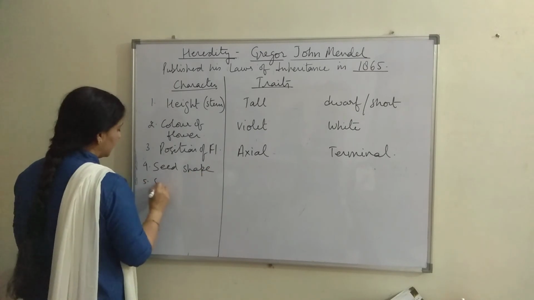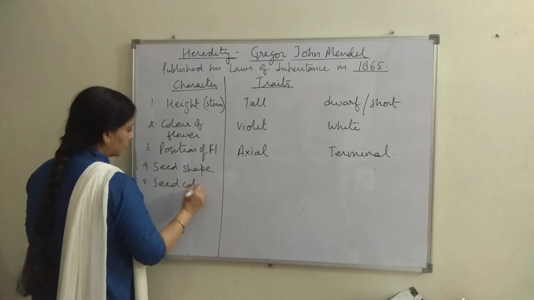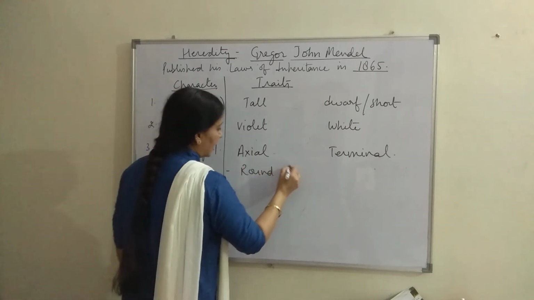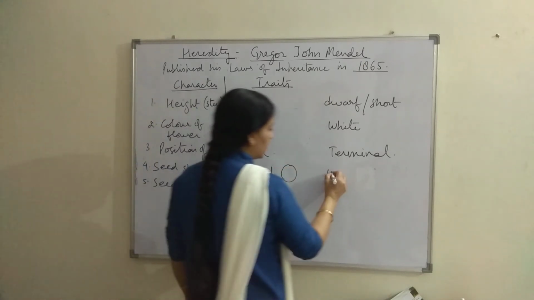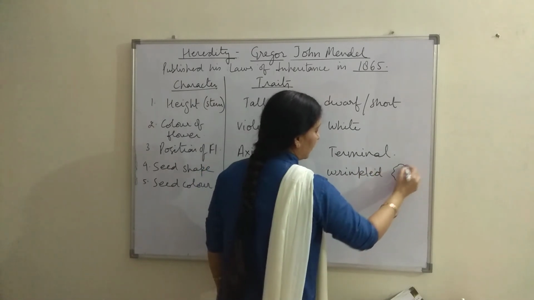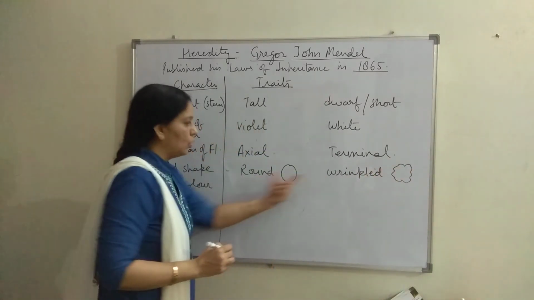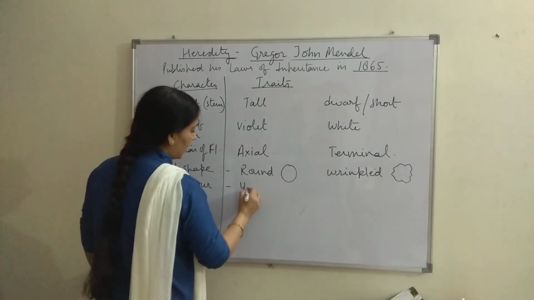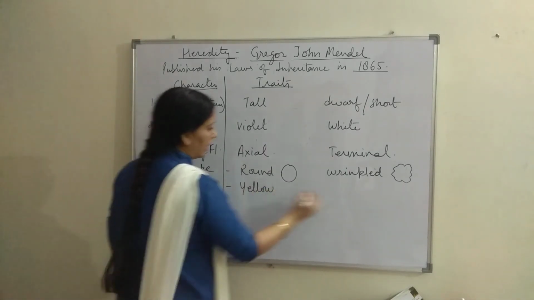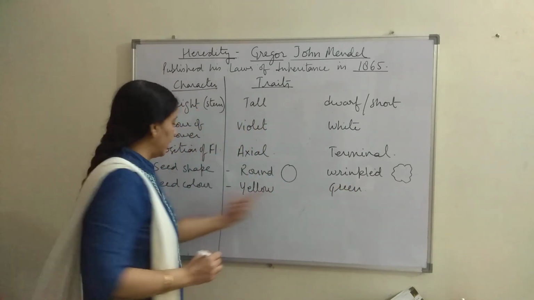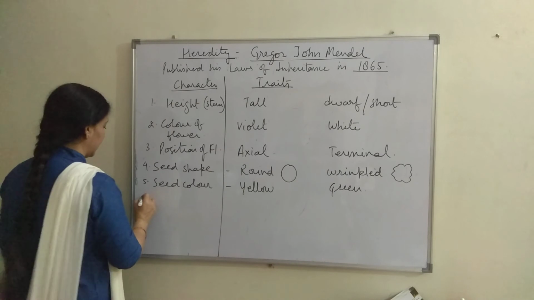Then fifth one, seed color. Seed is round in shape, that is absolutely round, or seed is wrinkled in shape, that is having wavy margins, that is called round or wrinkled, contrasting traits. Seed color, seed is yellow in color or seed is green in color. These are the two traits of one character, seed color.